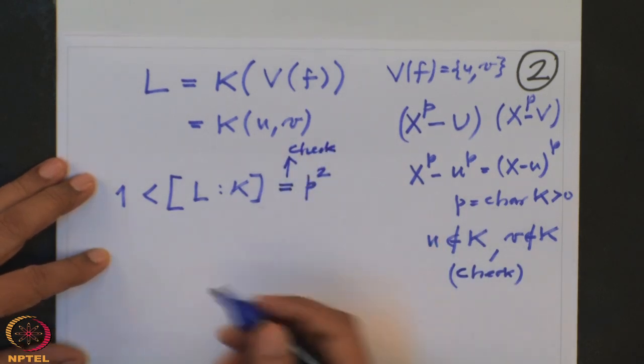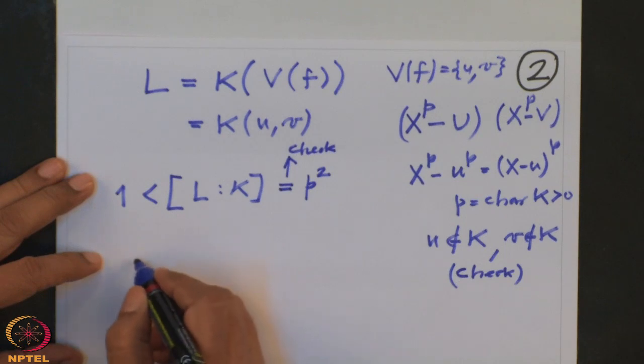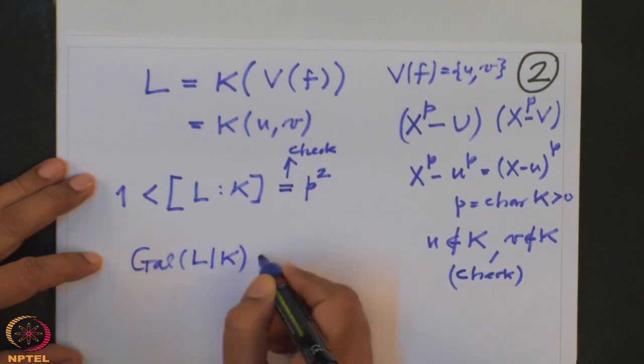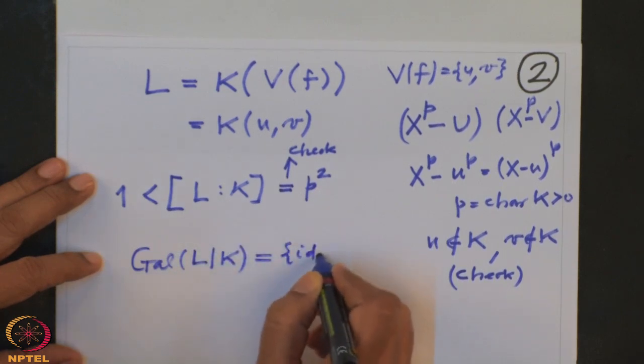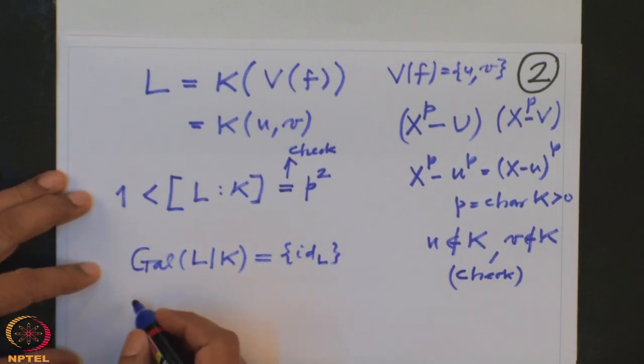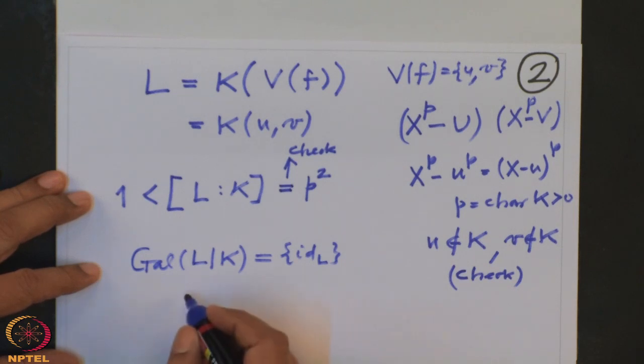The degree is p squared. On the other hand, what is the Galois group? I want to compute the Galois group, and I want to show that the Galois group of L over K is nothing but only the identity map of L. That is because, remember the most important observation of Galois theory, which says that if u is a zero of a polynomial and sigma is any automorphism of L over K, then sigma of u is also a zero of the same polynomial.